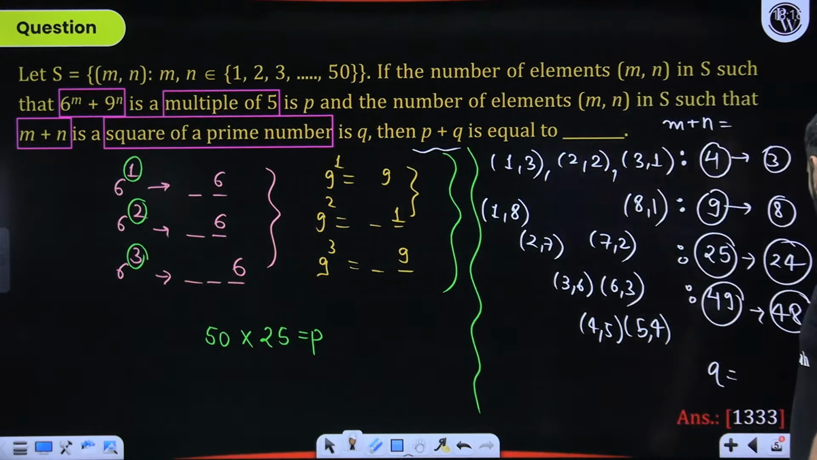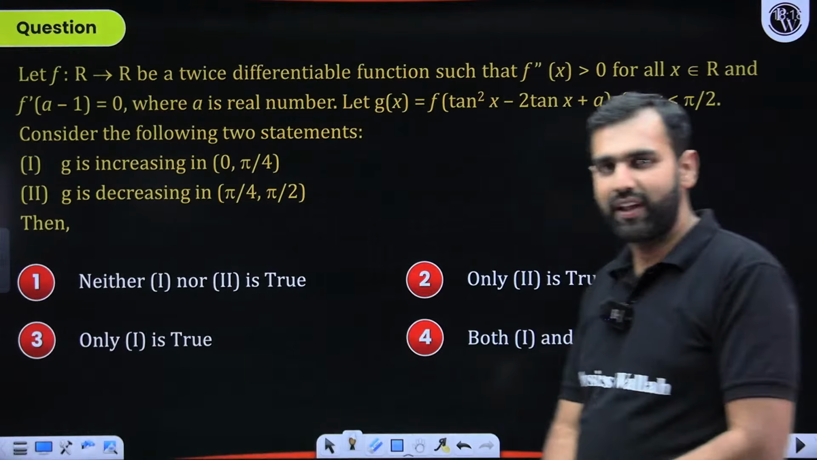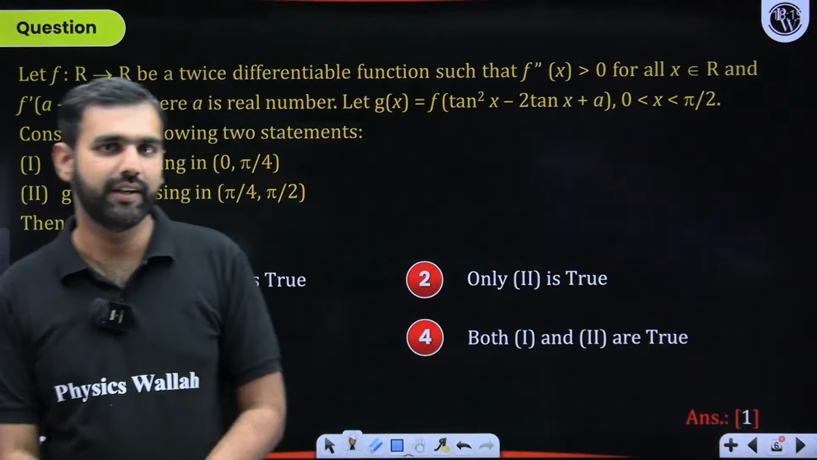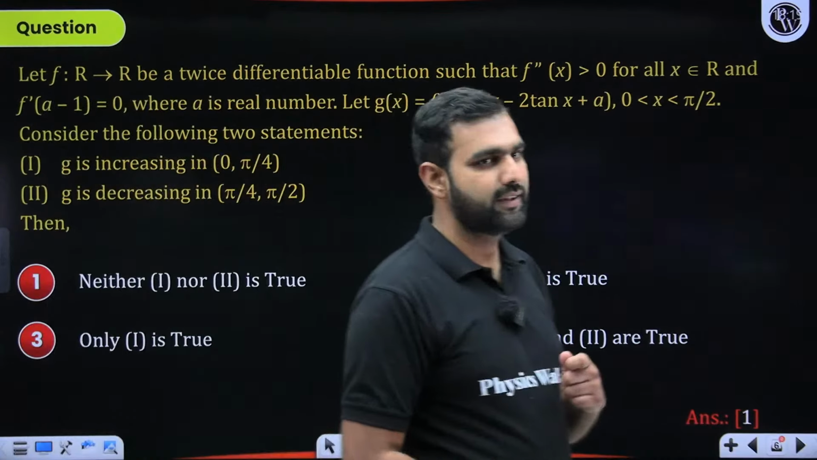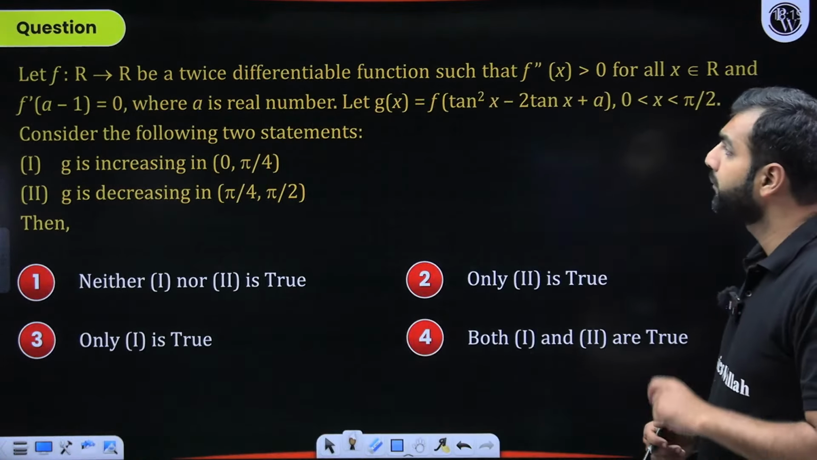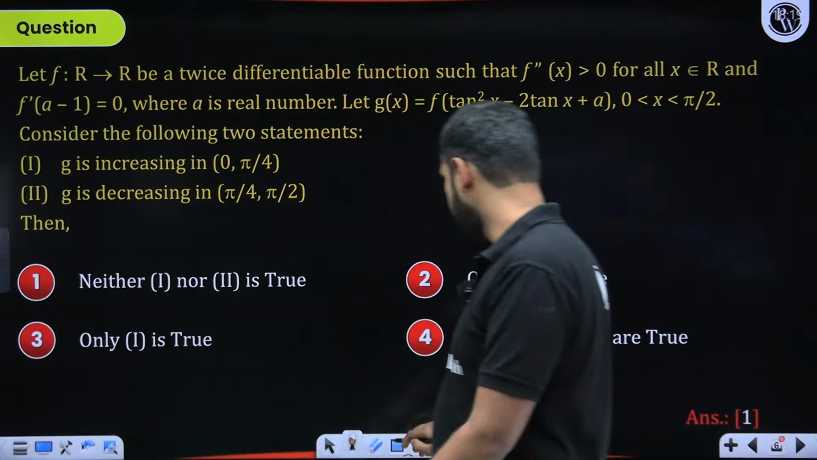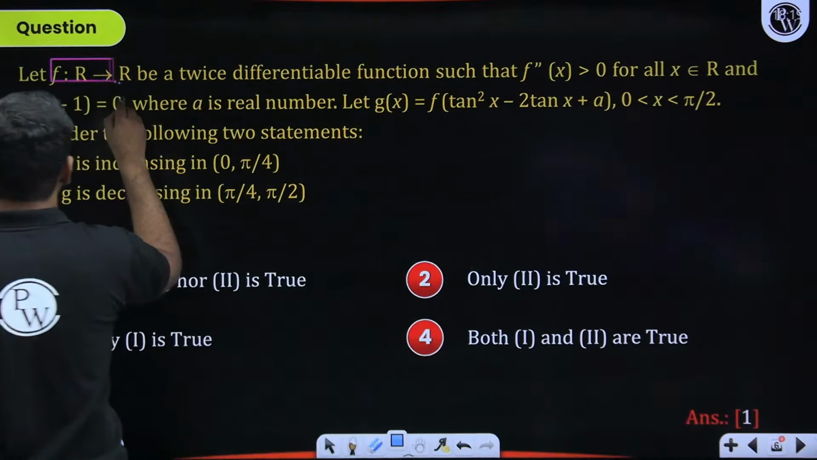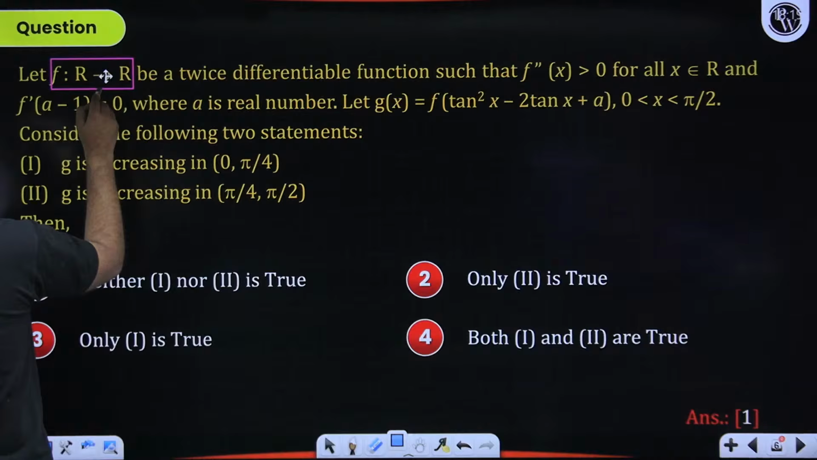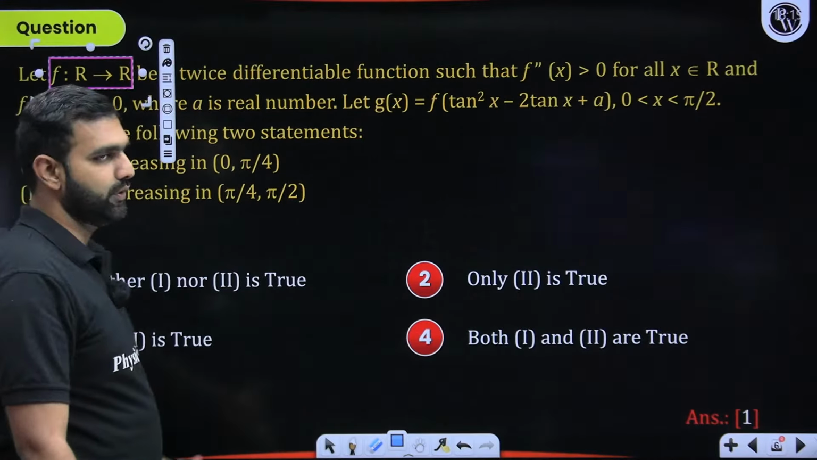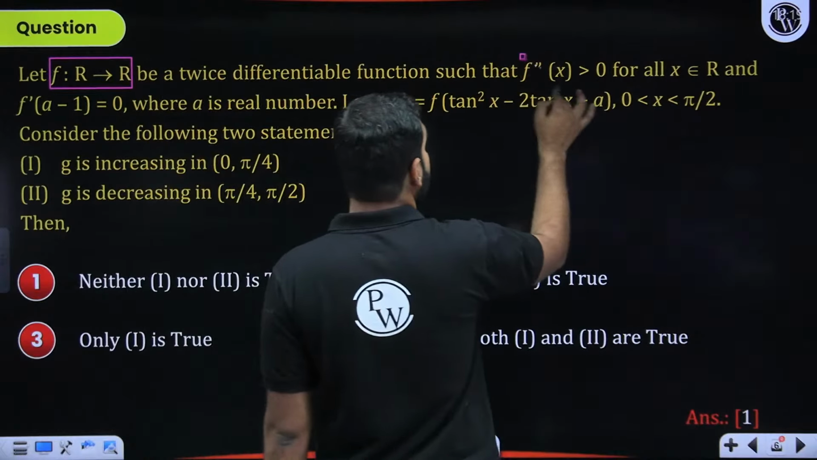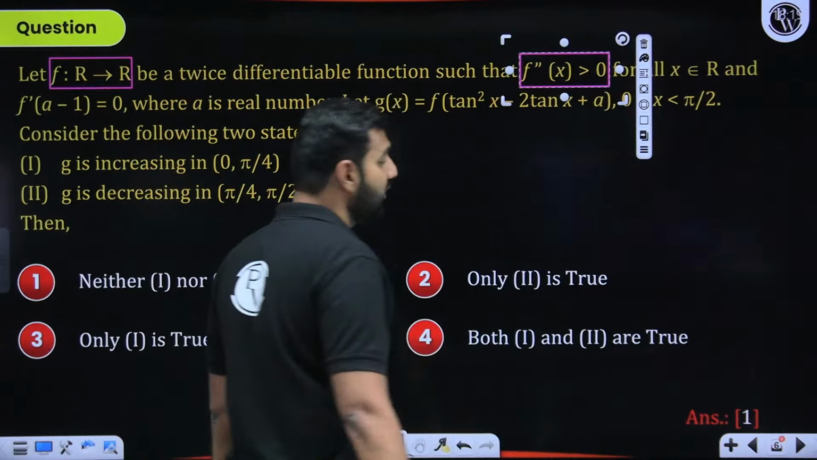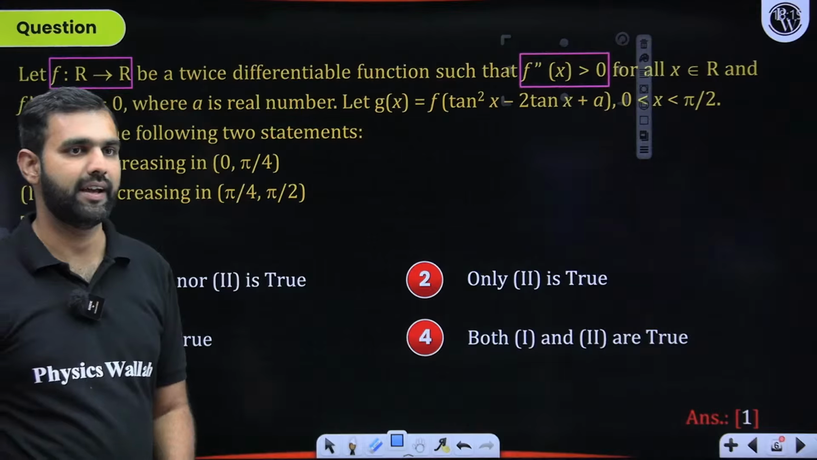Now, moving towards the next question, again, a very interesting question, a good question, a decent question from application of derivatives. How do we solve this? Let's develop the idea for that here. f from R to R. So this is a function which is defined from R to R. Great. It is a twice differentiable function, so it can be differentiated twice, such that f double dash x is positive. Okay, we may want to utilize this information that f double dash x